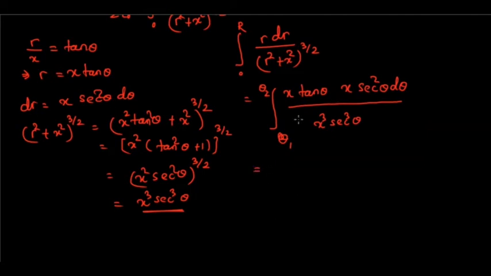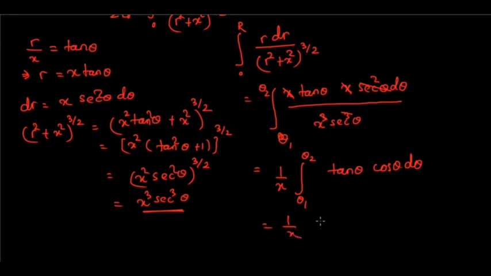So that is equal to how much? x into x square, x square by x cube will be 1 by x, and here we have sec square theta, here we have sec cube theta, so they will cancel, you will get 1 by sec theta here. So finally we will get integration theta 1 to theta 2. You can take this 1 by x outside, and inside the integration symbol you will get tan theta into 1 by sec theta, or cos theta, into d theta.